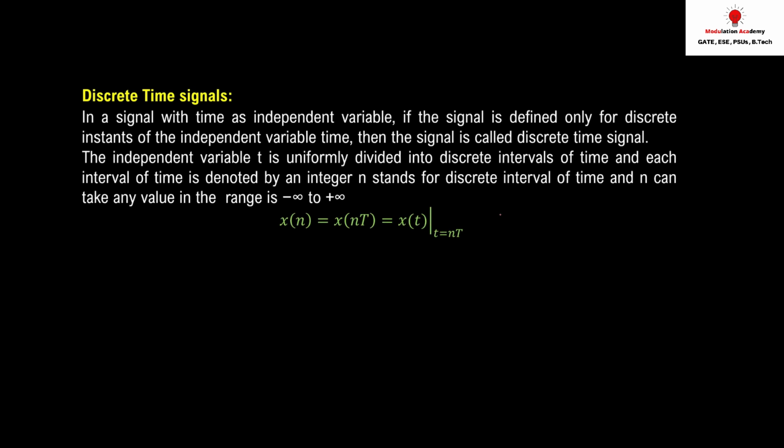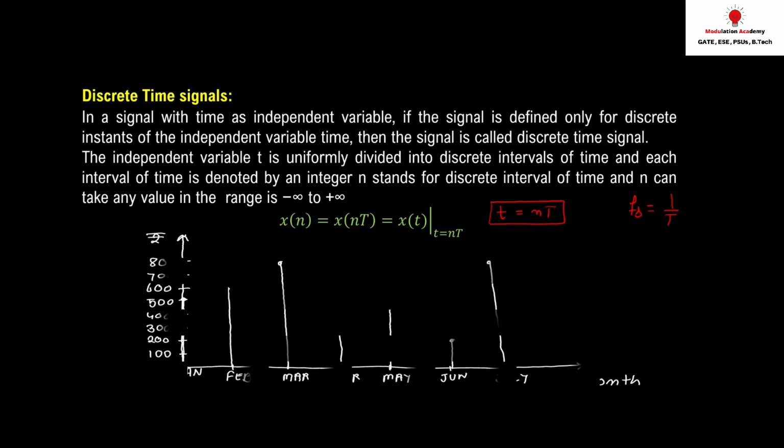Suppose you have a time t and you are going to get the samples of the signal at a particular frequency, say f_s, that is called the sampling frequency, which is equal to 1 divided by T. So at a sampling frequency you can have a value when t is equal to nT. What we have done is converted a continuous time t into a discrete time n. Let's see how I can plot.